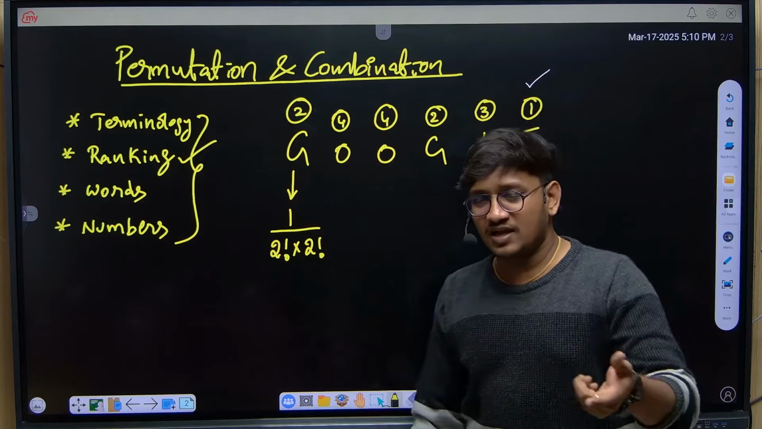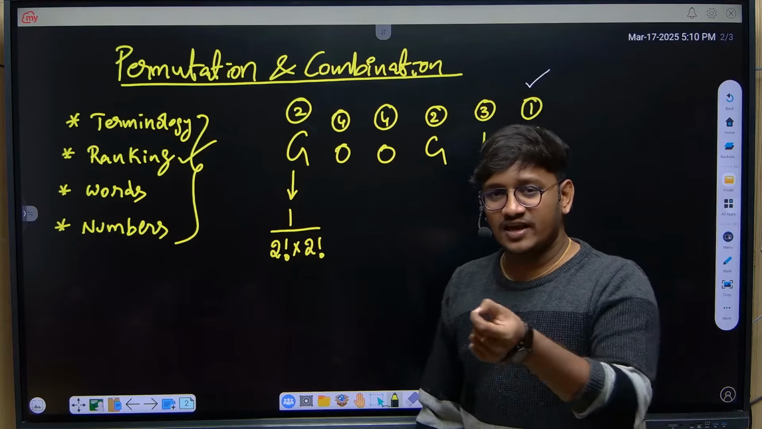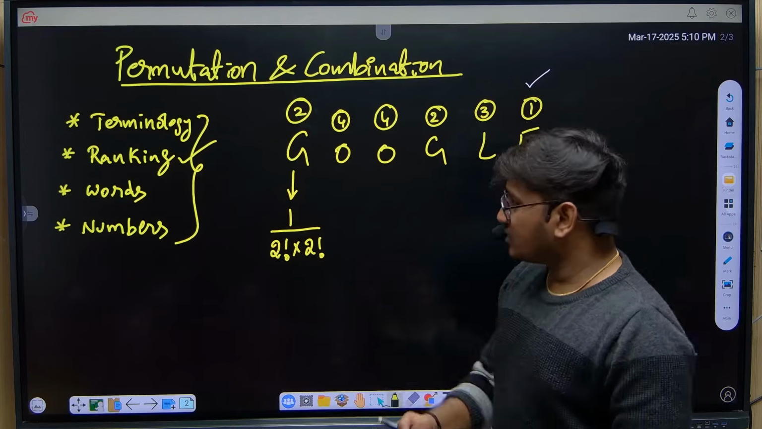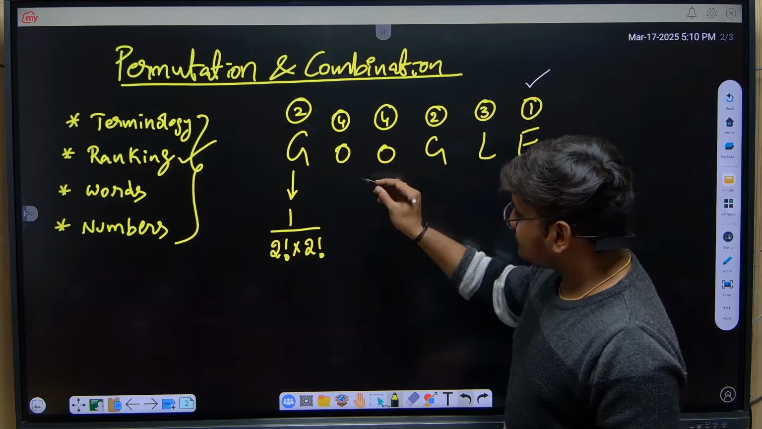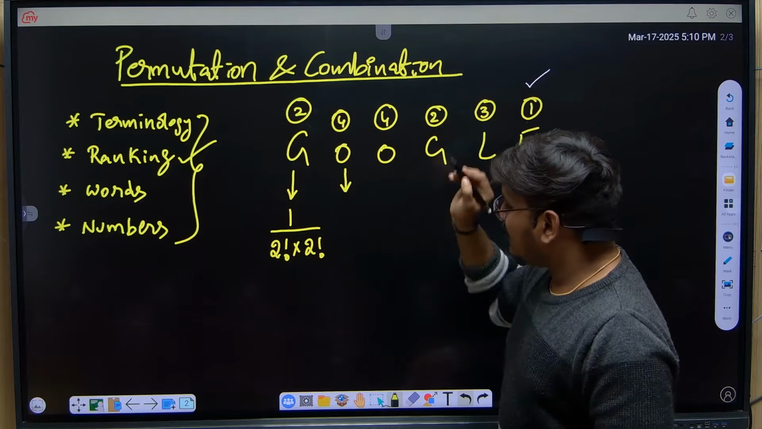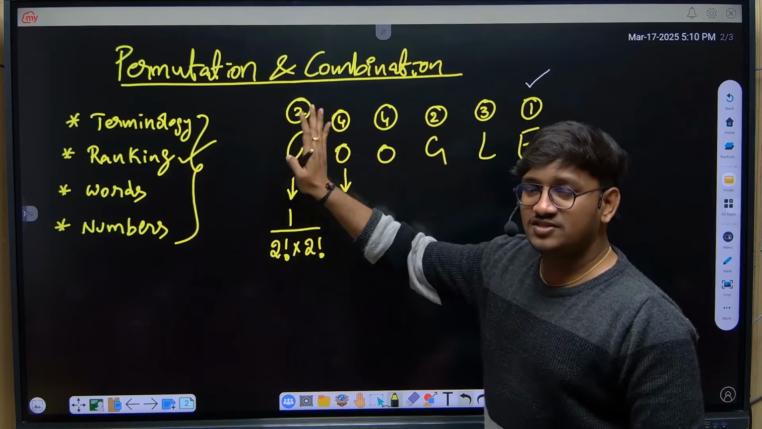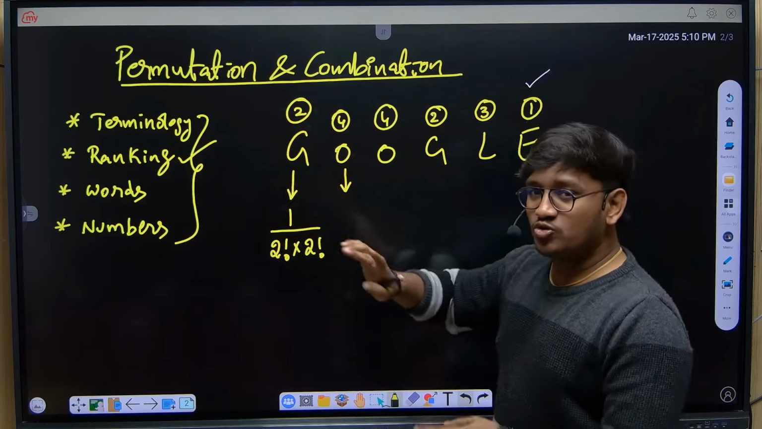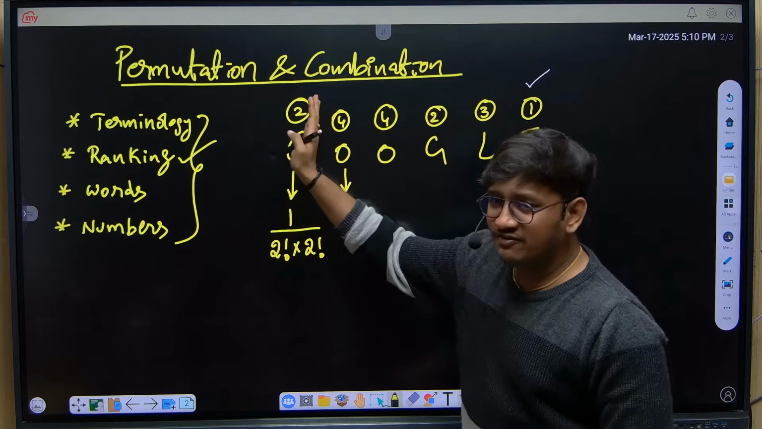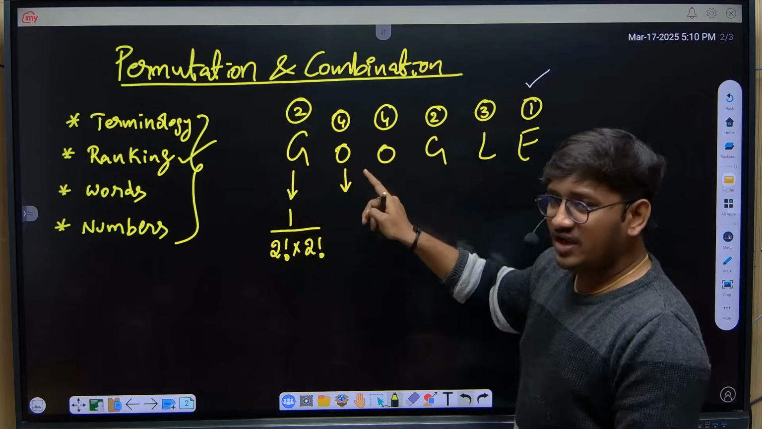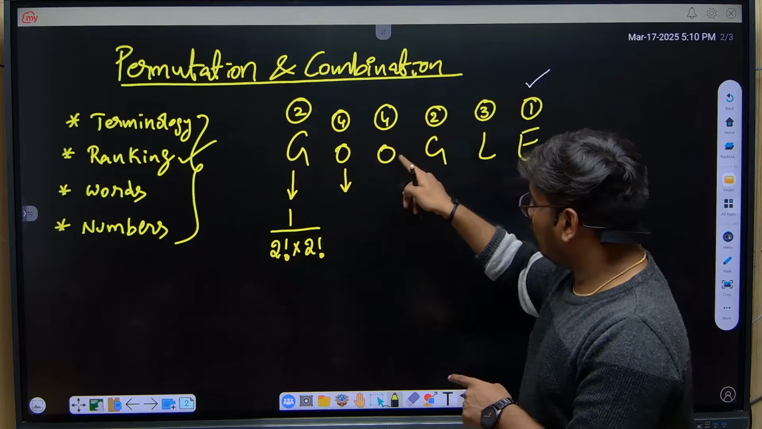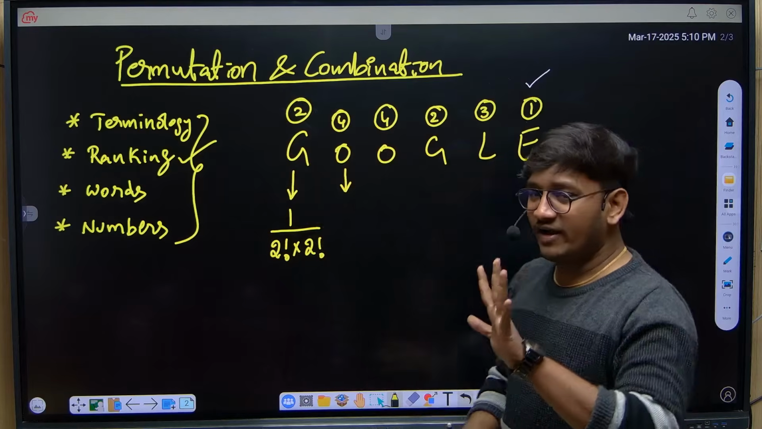Okay, the same process we already discussed: n letters can be arranged in n factorial ways, right? Same logic. Now if you observe this particular O, G is already done, you should not visit this G again. Revisiting should not be done. This is already completed, leave G. Now we should consider only O, O, G, L, E, only 5 letters, that's it.